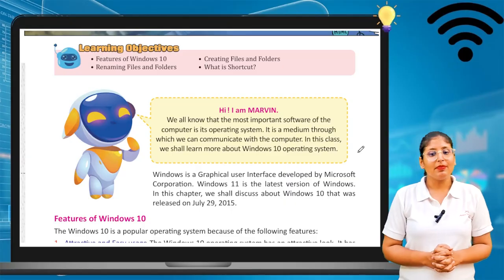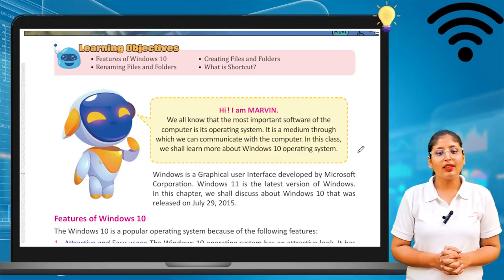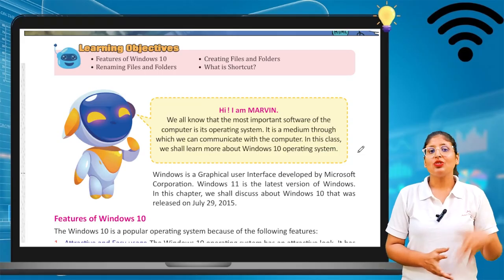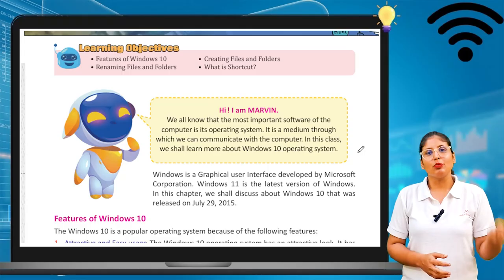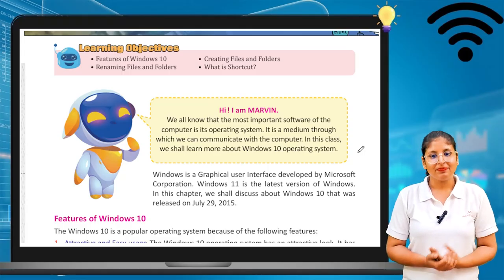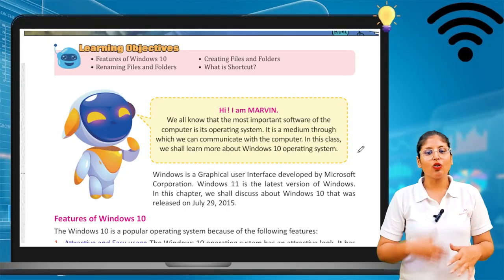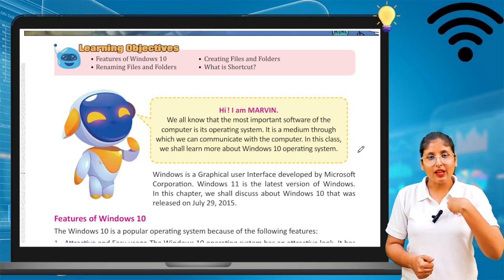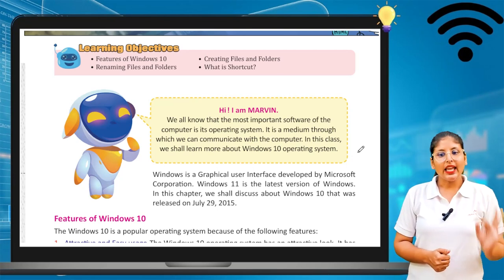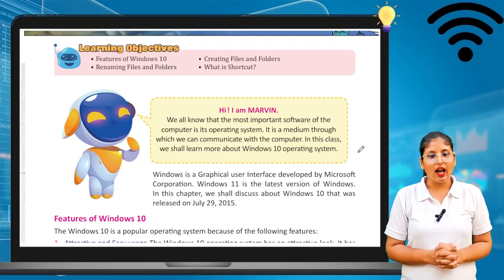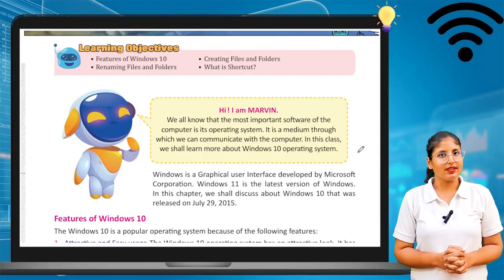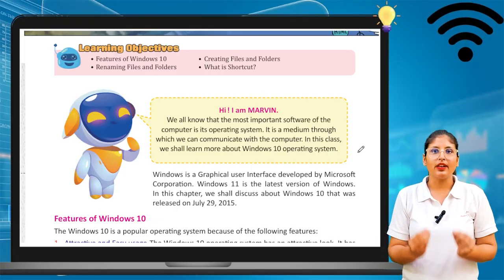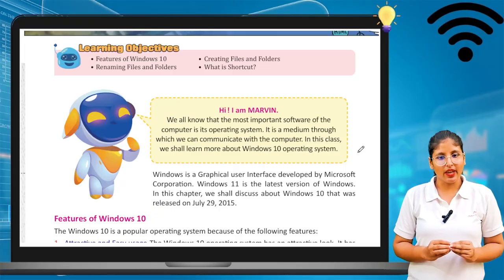Hi, I am Marvin. We all know that the most important software of a computer is the operating system. It is the medium through which we can communicate with the computer. So with the help of the operating system, we are able to communicate with the computer. In this class, we shall learn more about the Windows 10 operating system, what it is.